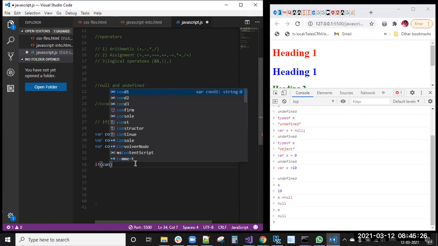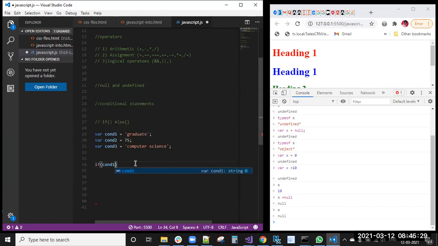If condition one equal to... here not a condition one actually. Here some person is applying. Okay, one person is applying, and his details.